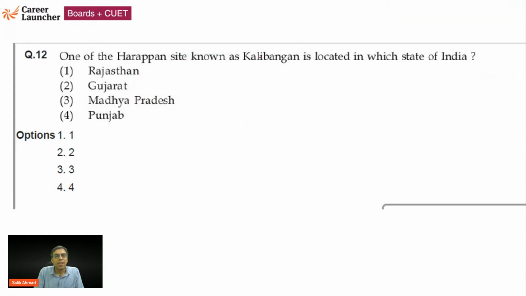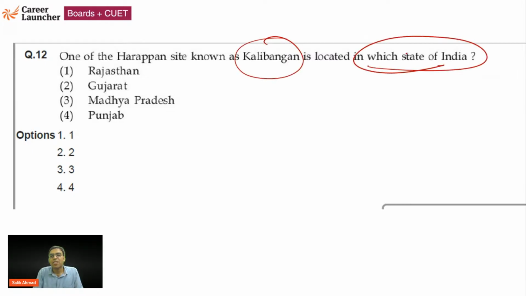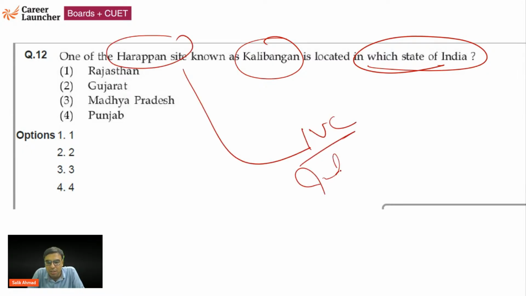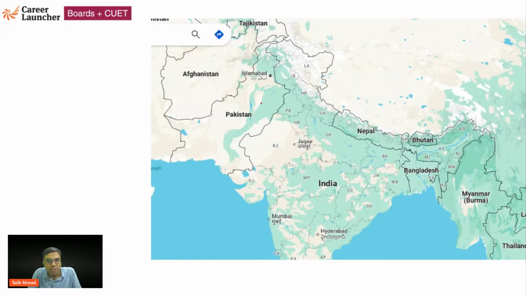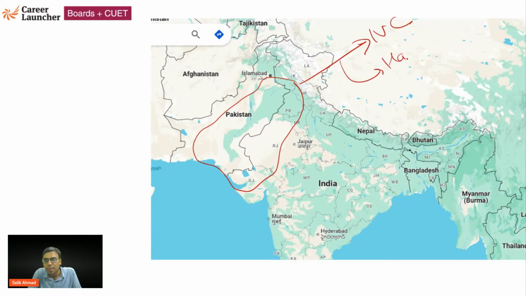The next is one of the Harappan sites known as Kalibangan is located in which state of India? Rajasthan, Gujarat, Madhya Pradesh, Punjab. So basically, this is the Harappan site, means Indus Valley civilization site. Yes, Disha, right. Rajasthan में, we had discussed in geography class also. थोड़ा सा मैंने बताया था. Yes, कुमारी भावना, right, हाँ. So basically, Indus Valley civilization was in this region, India, Pakistan वाले region में. ये था Indus Valley civilization, or what we call it as Harappan civilization.